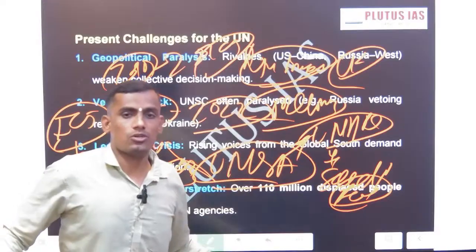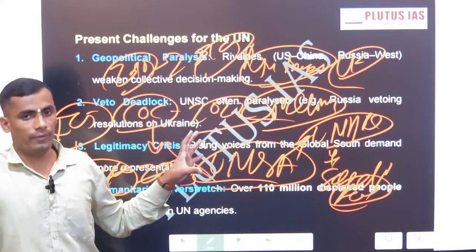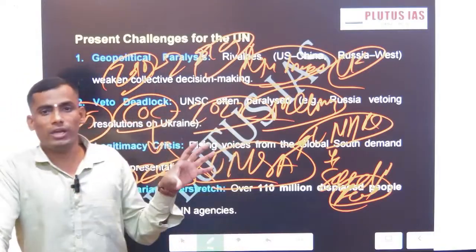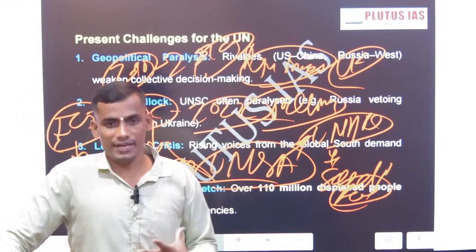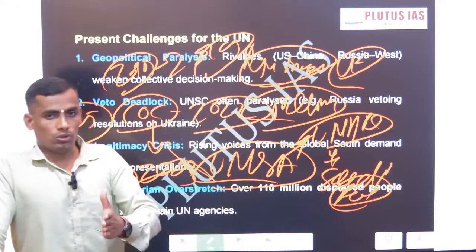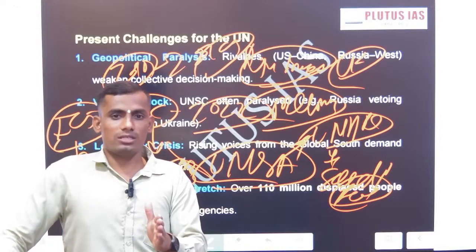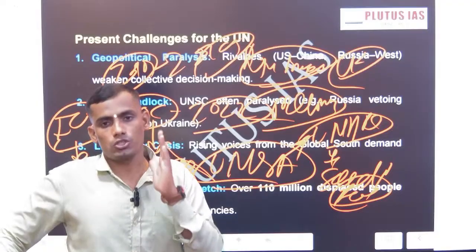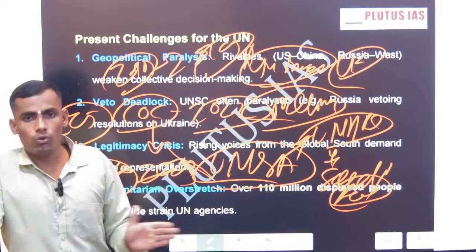So do mention all these 6 to 7 points in your answers whenever you write an answer on the UN. Okay. So does it mean that really there is no way forward, or there is no way to reform the UN, or the UN is dead? The answer is no. There are attempts, there are chances, there are solutions provided by expert members and scholars to reform the UN, and the UN process is undergoing transformation.